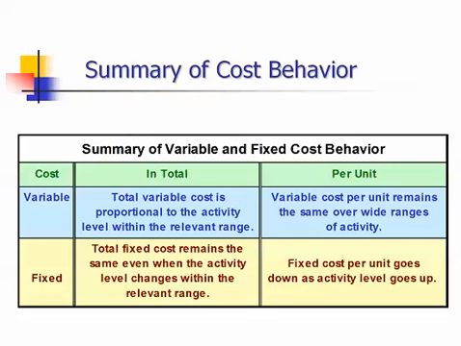To summarize our cost behavior, in total, variable cost is proportional to the level of activity within a relevant range. That is, our total variable cost will increase as the level of activity increases. Fixed costs, on the other hand, remain constant within a relevant range. On a per unit basis, variable costs remain constant per unit, but will again increase in total, while fixed costs remain constant in total, but on a per unit basis increase or decrease with changes in the level of activity.